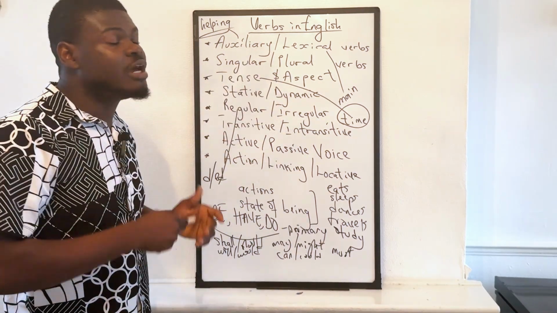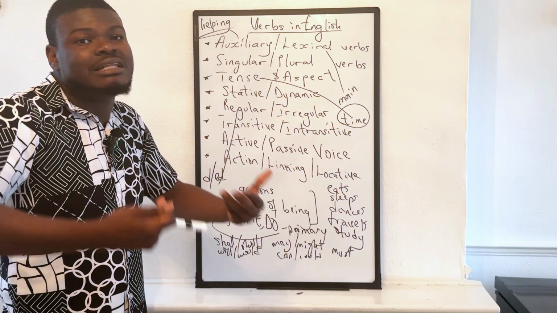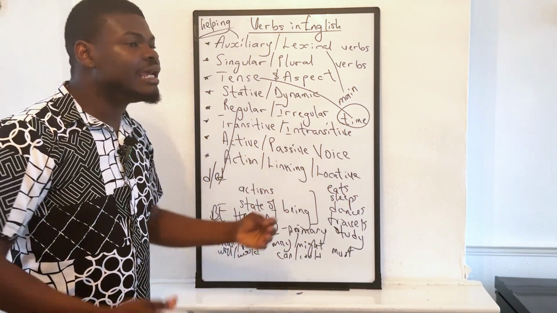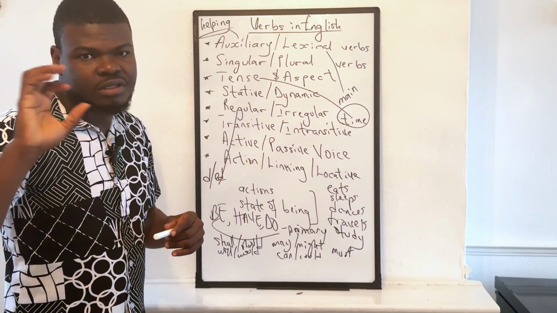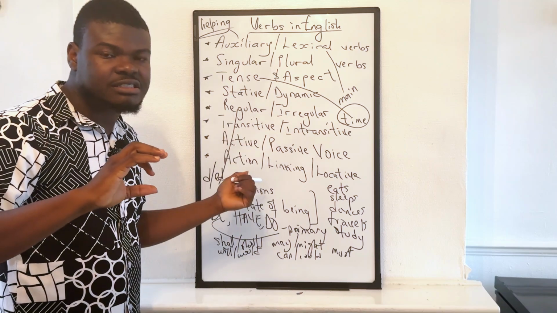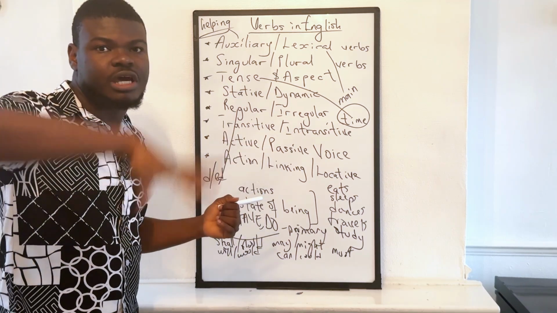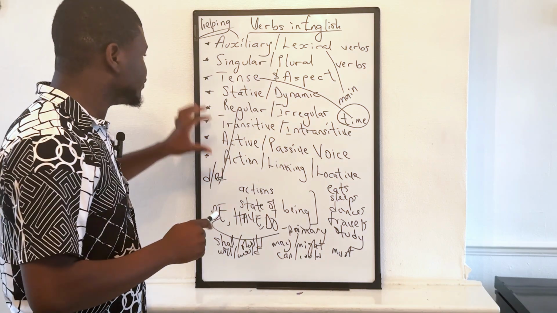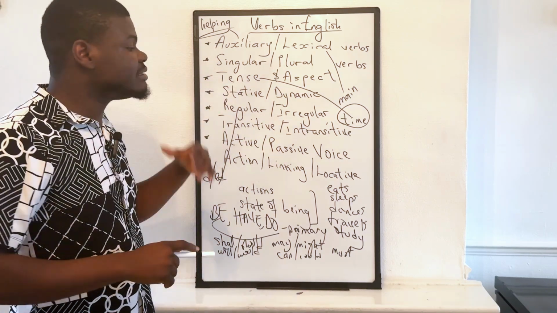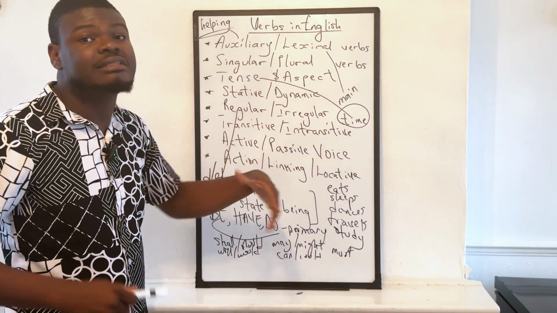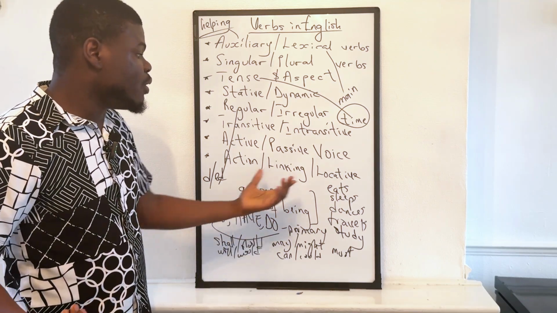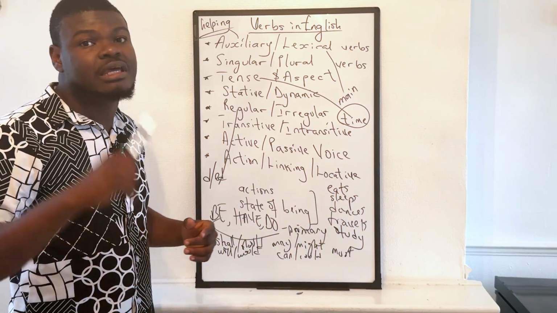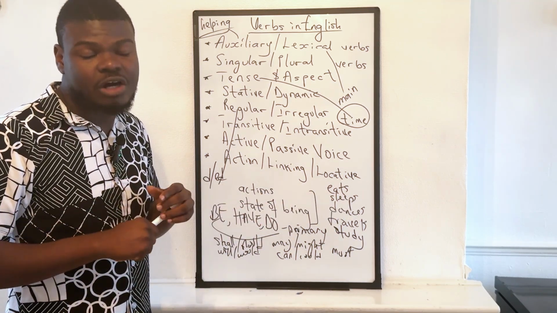So transitive verbs are verbs that can take object. I ate the food. The food is the object of the sentence. I is the subject. Ate is the verb. Or the predicate in advanced grammar. So the verb eat rather, can take an object. But the verb sleep cannot take an object.